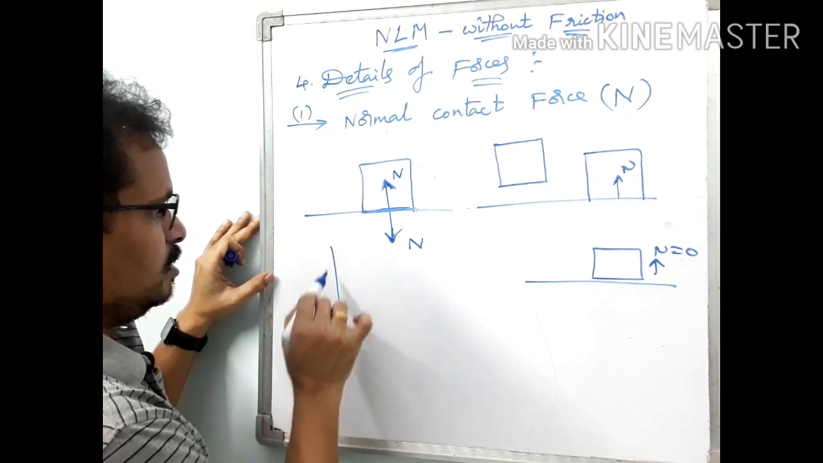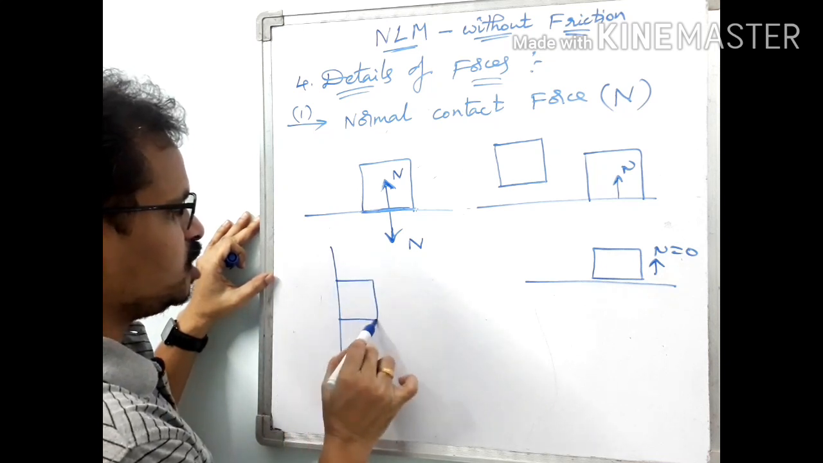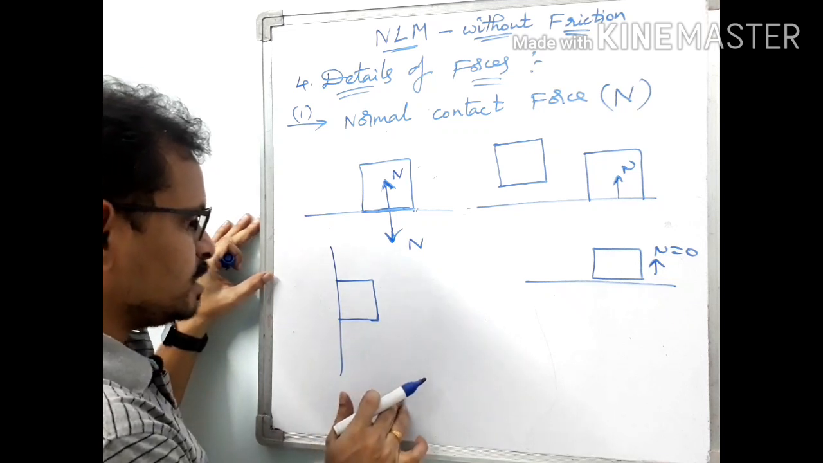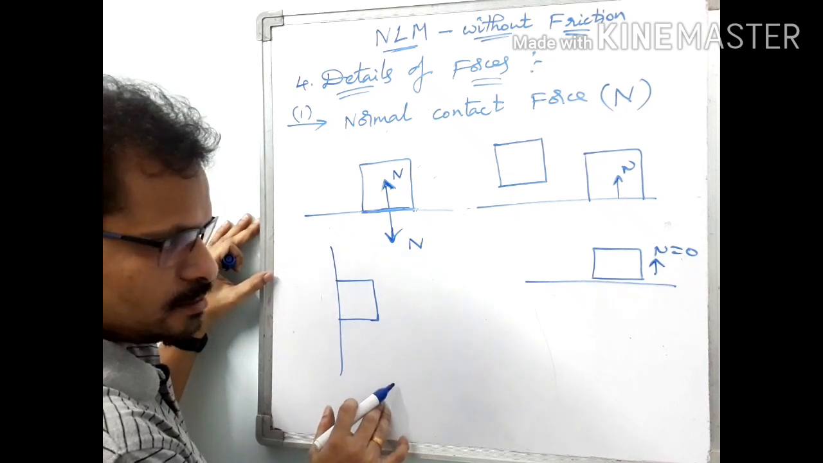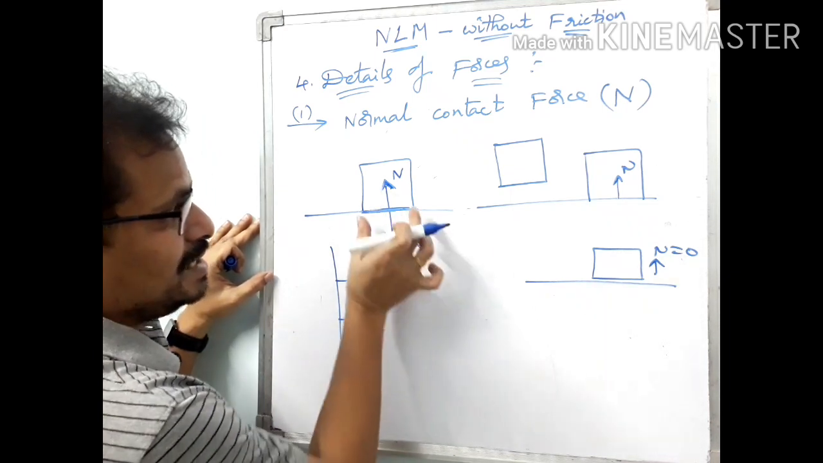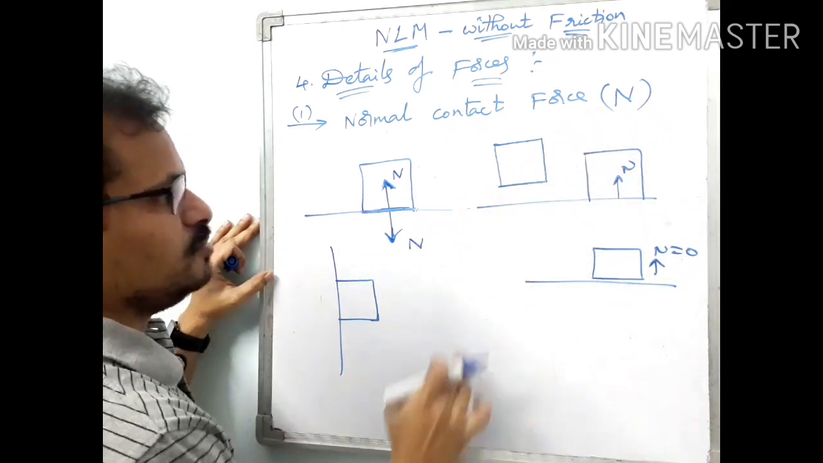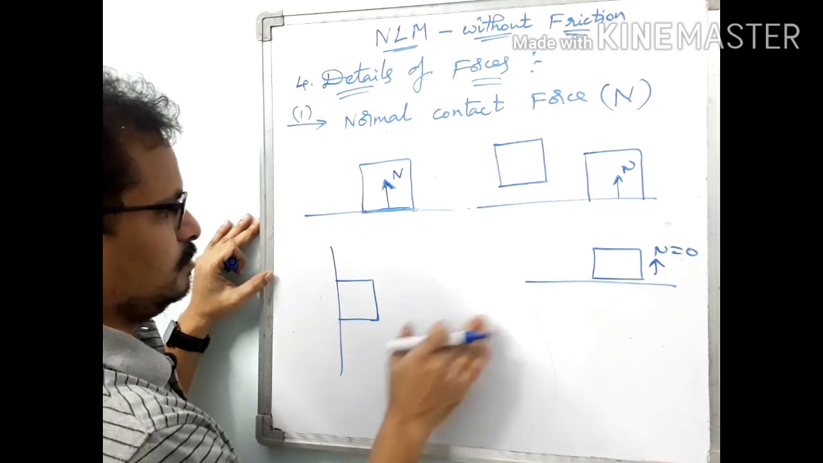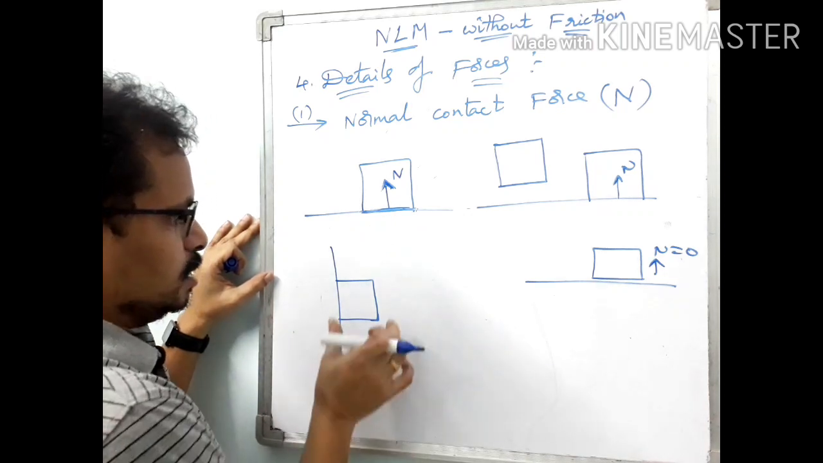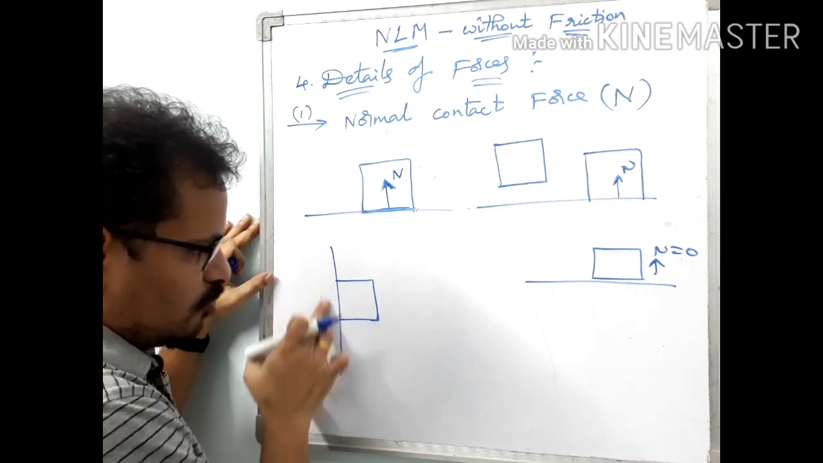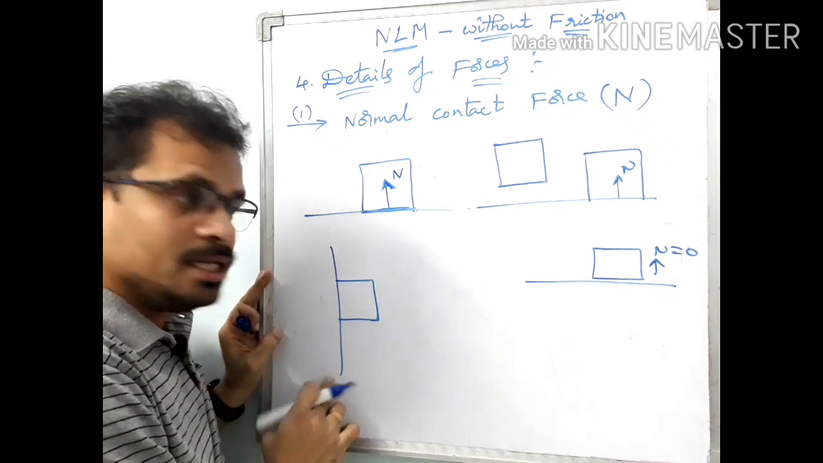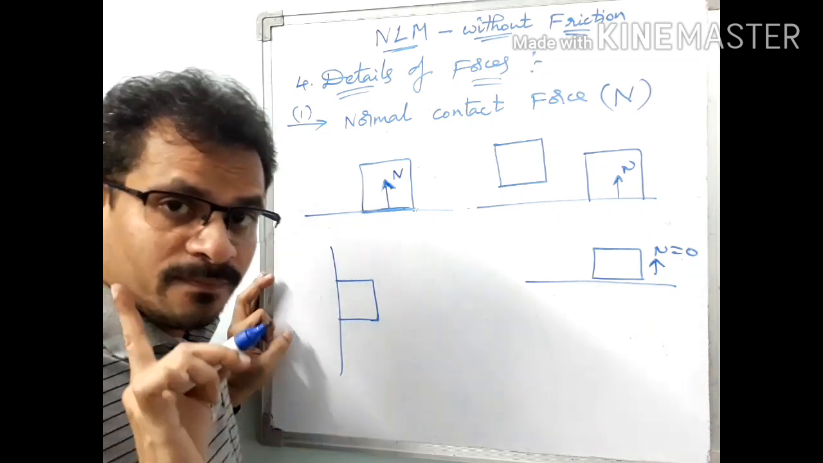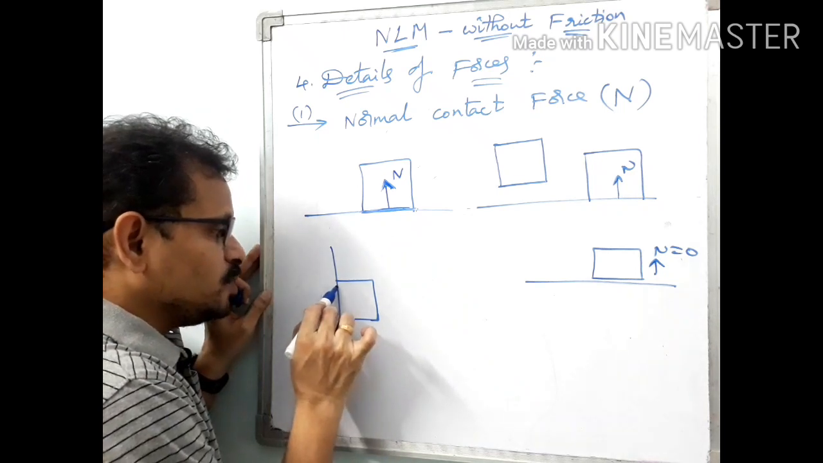Let us take a wall here, and a block is pressed against the wall like this. In this case, what is the direction of normal reaction? In the earlier case, it is upwards on this block. Let us forget about this floor, we are considering the block. Now, if the block is kept against the wall like this, what is the direction of normal reaction here? Is it vertically upwards or downwards? No, it is always perpendicular to the plane of contact. So we have to first choose the plane of contact.